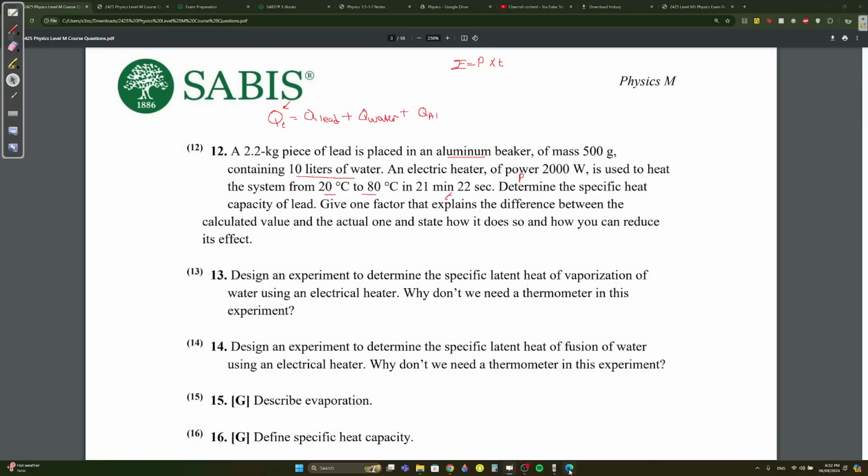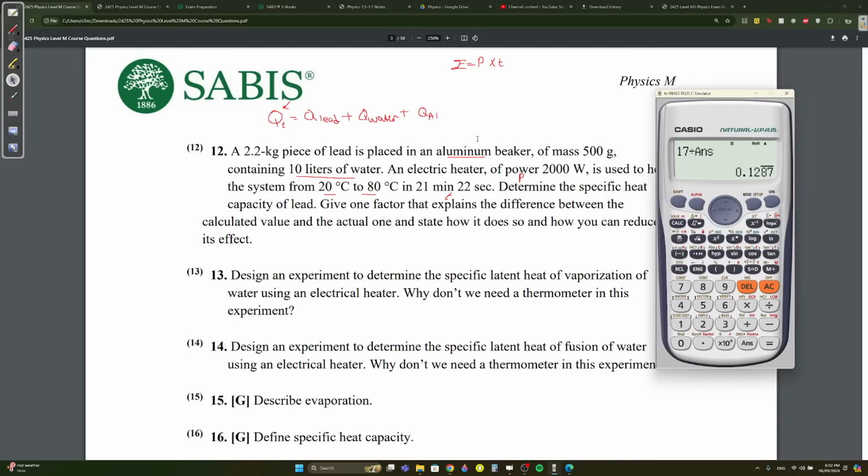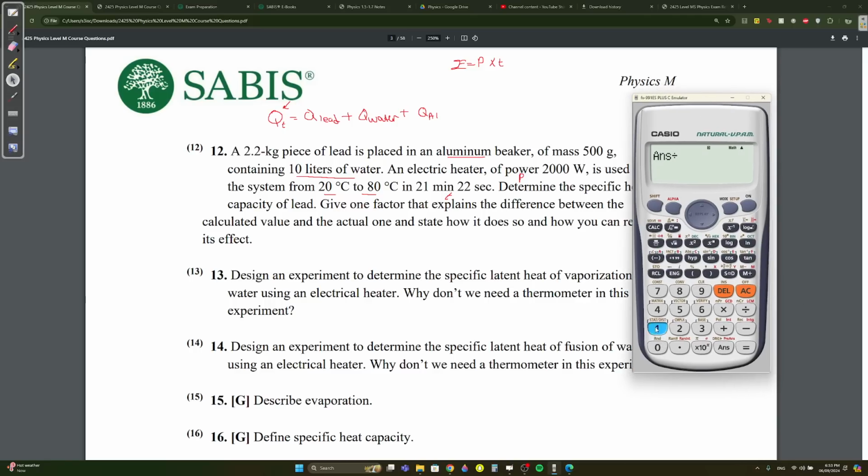Anyway, we can find this on the calculator. The power is 2000 times the time, it has to be in seconds, which is 21 times 60 to convert 21 minutes to seconds, plus the 22 seconds extra. You're going to get this. Let's make this into kilojoules. So let's divide it by 1000 and make it kilojoules. You're going to get Q total is actually 2564 kilojoules.